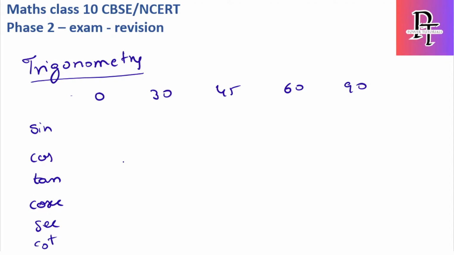So you have to remember all 6 ratios and all 5 angles. This will be mainly useful for your 2 marks and 3 marks questions, because for 4 or 5 marks they will definitely ask bigger ones, like prove something.